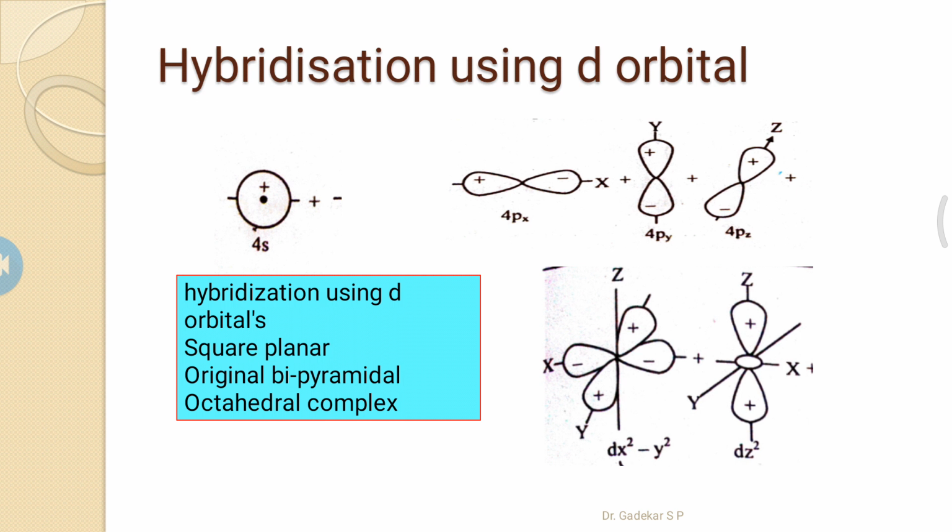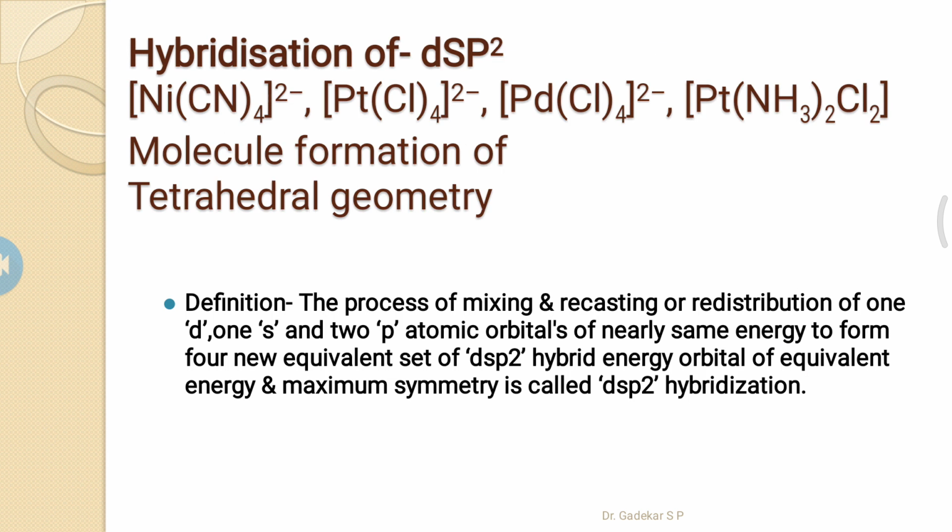This dsp2 hybridization involves the nickel tetracyanide complex, the tetrachloroplatinum complex, the palladium tetrachloride complex, and platinum cisplatin or transplatin, that is, diamine dichloroplatinate, which have different cis and trans forms. That is the next discussion; here we discuss the hybridization concept.